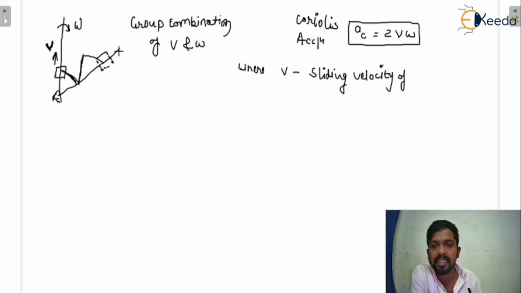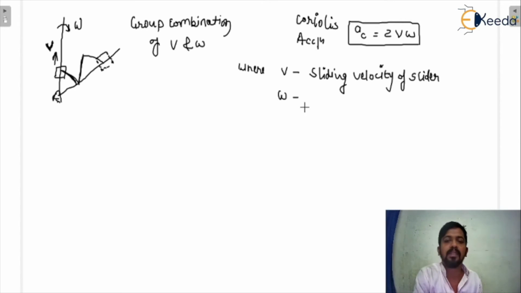V is the sliding velocity of the slider, and omega is the angular velocity of the body on which the slider is sliding. So this is the angular velocity of the body.